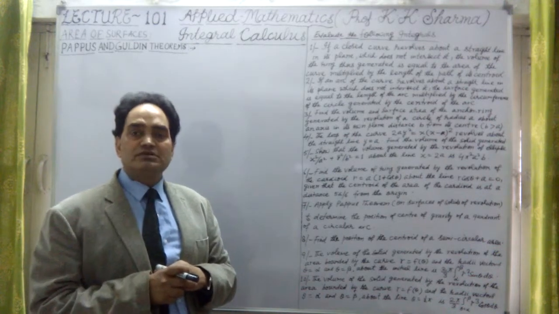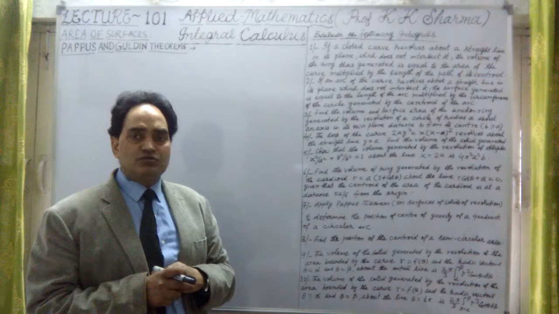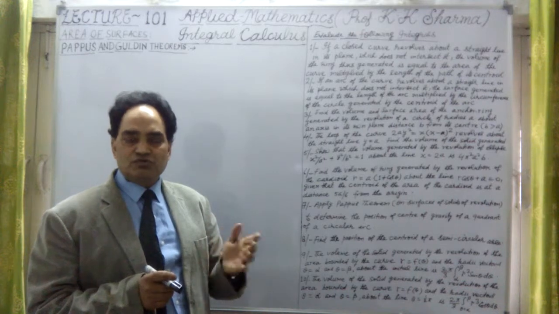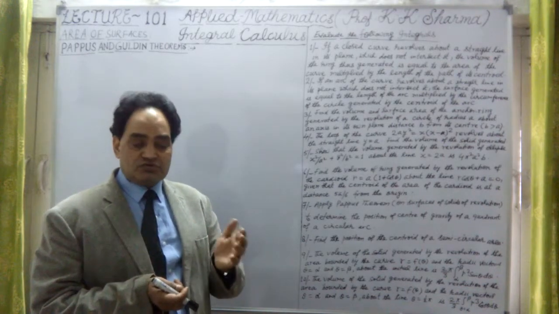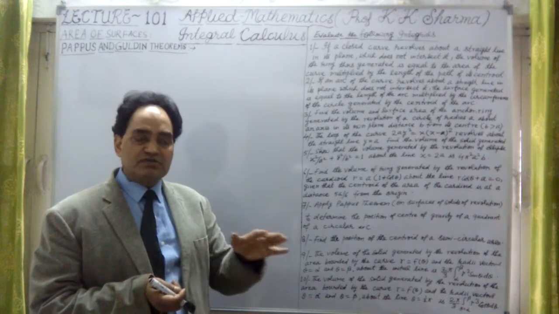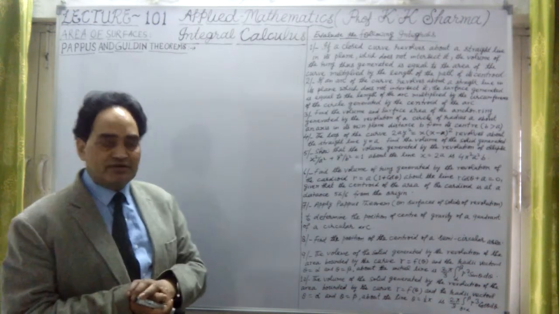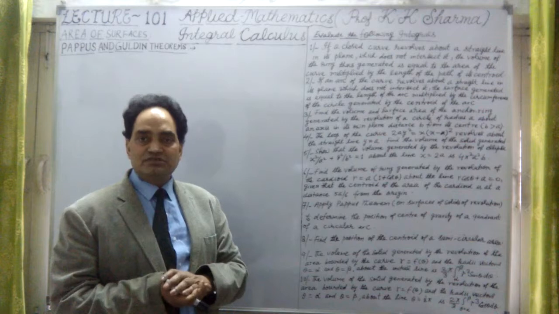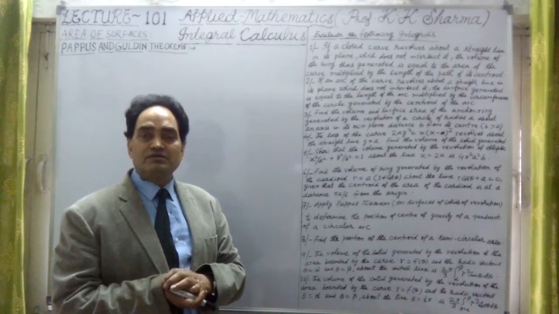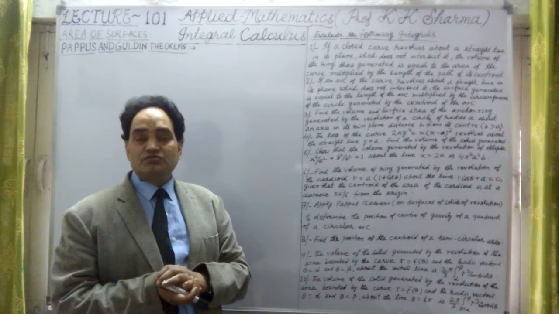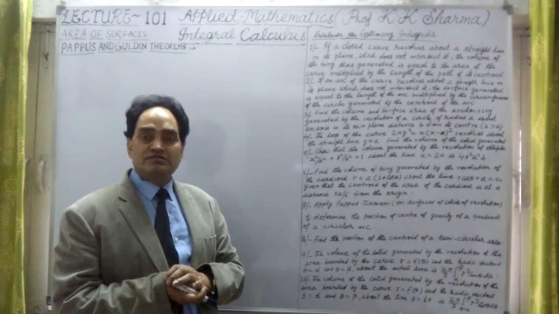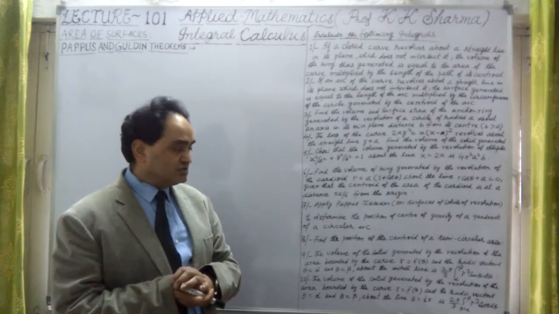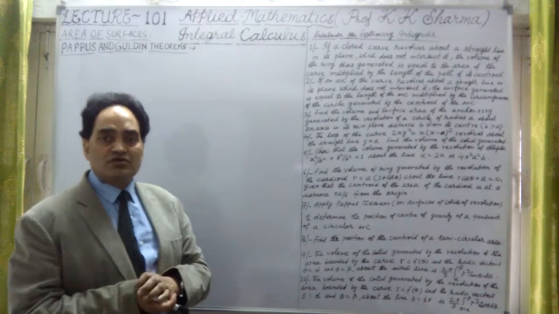He worked as a teacher in Alexandria. It is known to later researchers, because Guldin discovered, more than 1000 years later, the works of this Pappus of Alexandria. Then he elaborated those theorems given by Pappus. Guldin was born on 12th June 1577, a mathematician and astronomer of Switzerland, a Swiss mathematician.